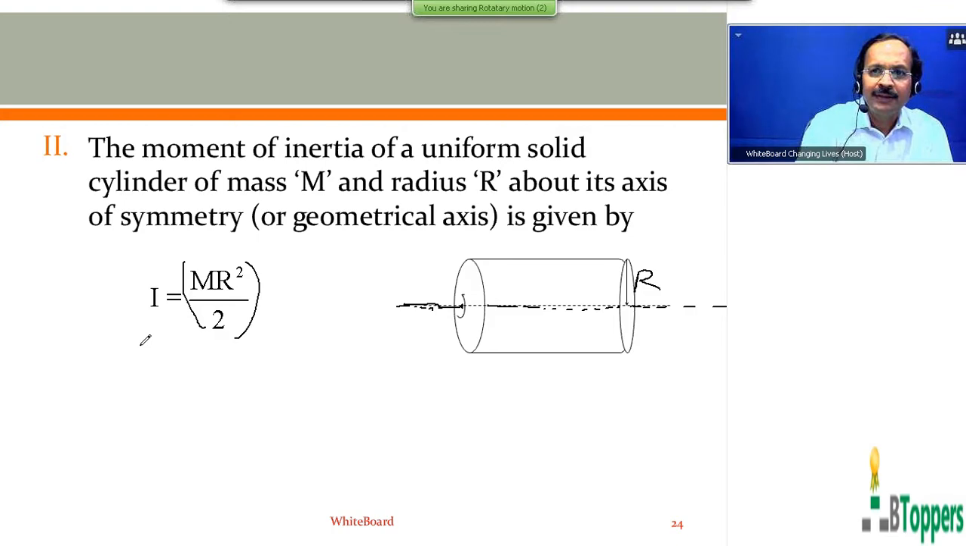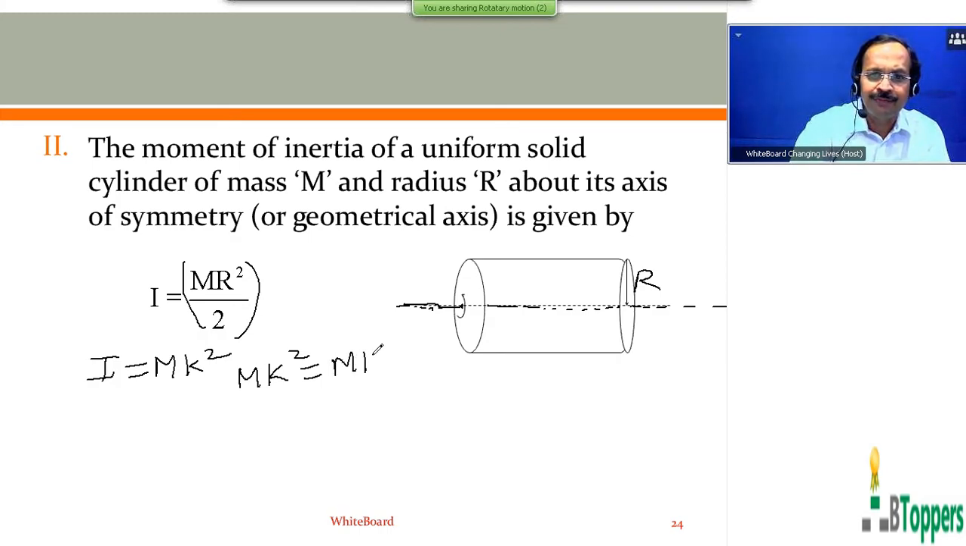You need not try to remember the formula of the radius of gyration k in each case. But if you are asked to calculate the value of k for any case, you can simply write I equal to Mk square on the left hand side, because the moment of inertia of a rigid body about a given axis can be written in the form I equal to Mk square, where k is the radius of gyration about the axis. So if you substitute I equal to Mk square on the left side, you get Mk square equal to MR square by 2, or k square by R square you get 1 by 2.